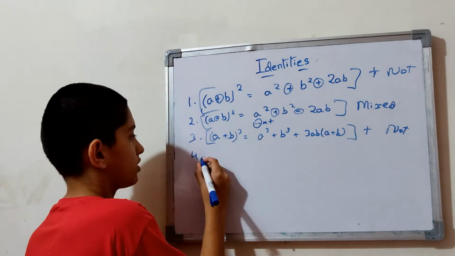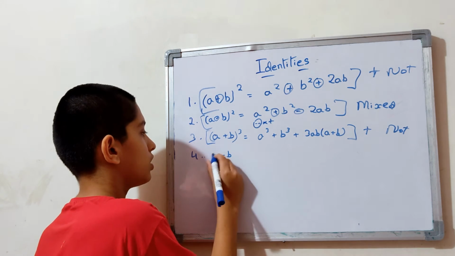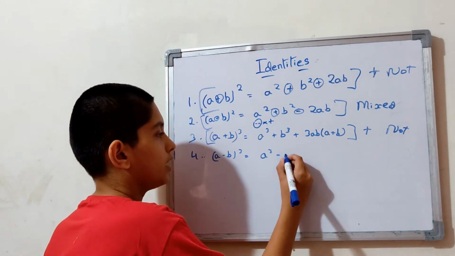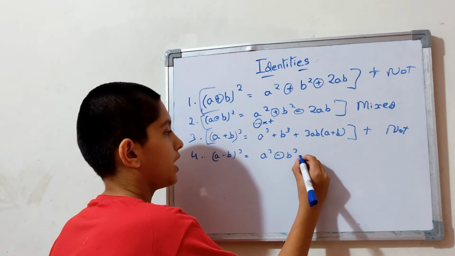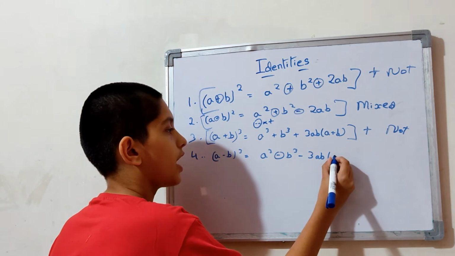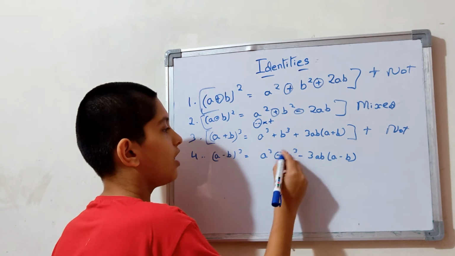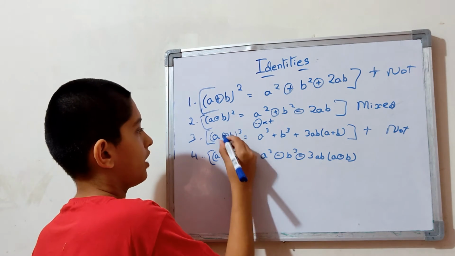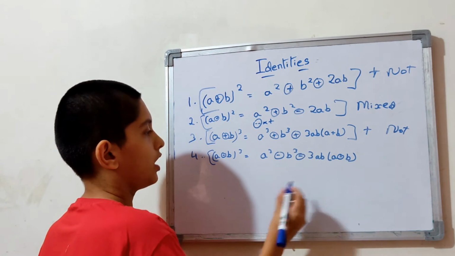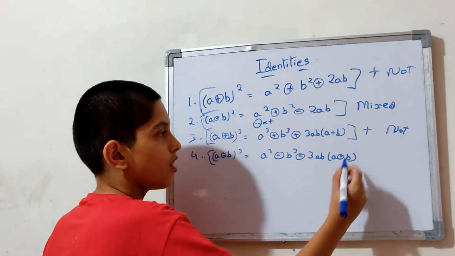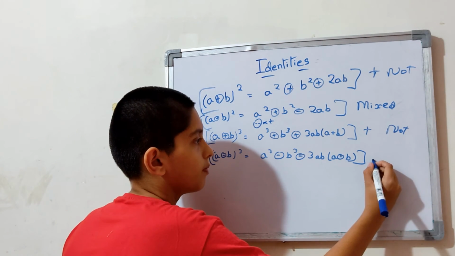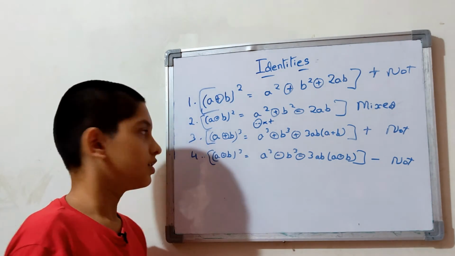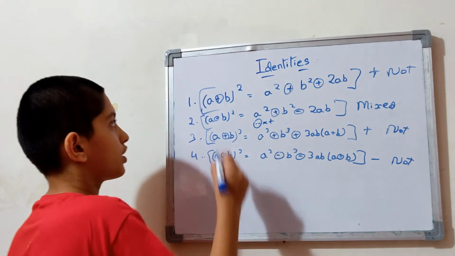And the fourth one is a minus b the whole cube, which is a cube minus b cube minus 3ab into a minus b. This is now the minus family. See, everything is minus. Here everything is plus. And here everything is minus. Very well, right? Minus family and not mixed. These are the four main identities from which you can derive.